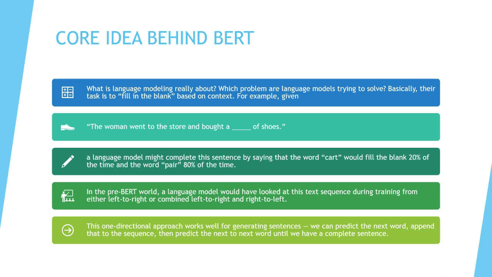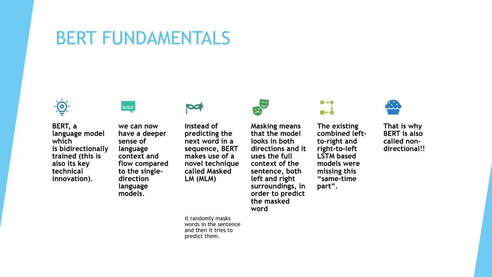With the unidirectional approach, we can predict the next word. As in the example I just showed, "I am a very" or "I am a something," as you keep filling in the word, it keeps predicting the next word. This one-directional approach works well for generating sentences.